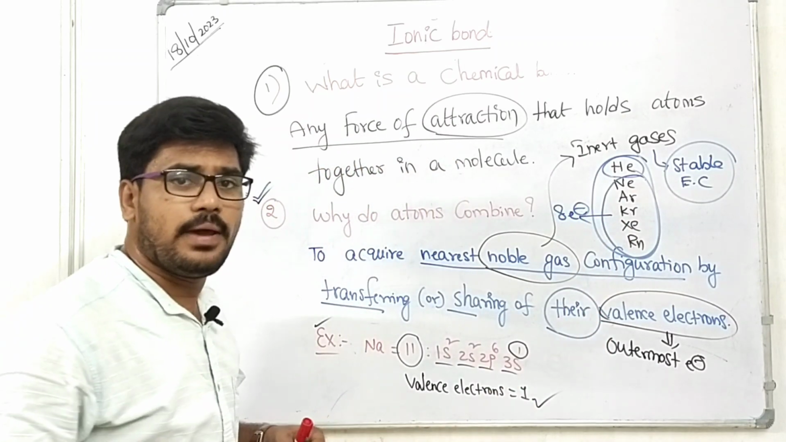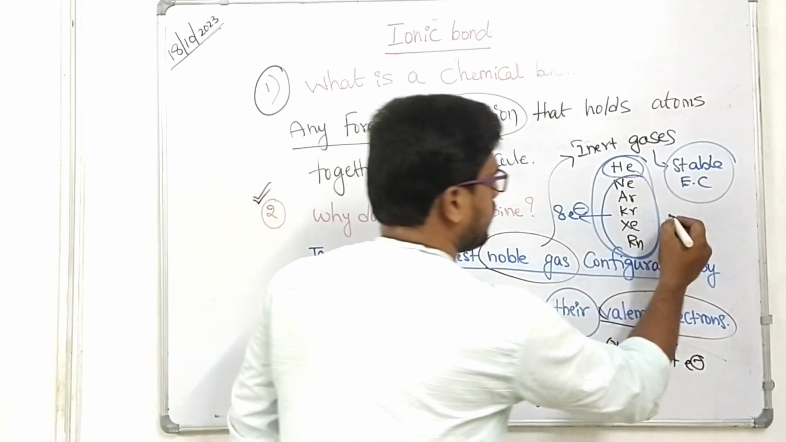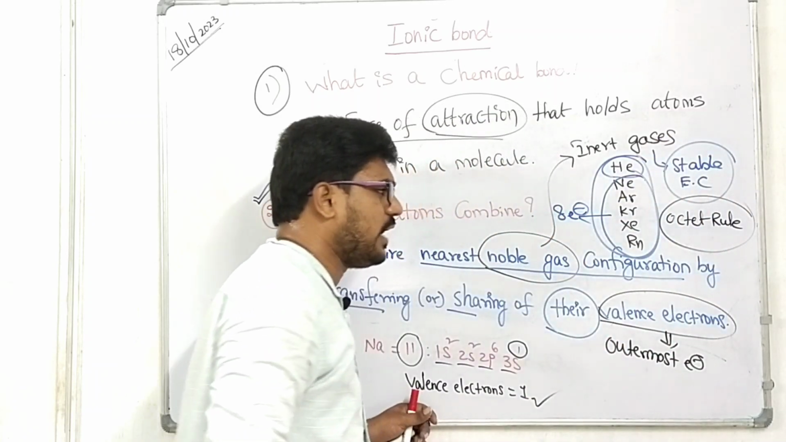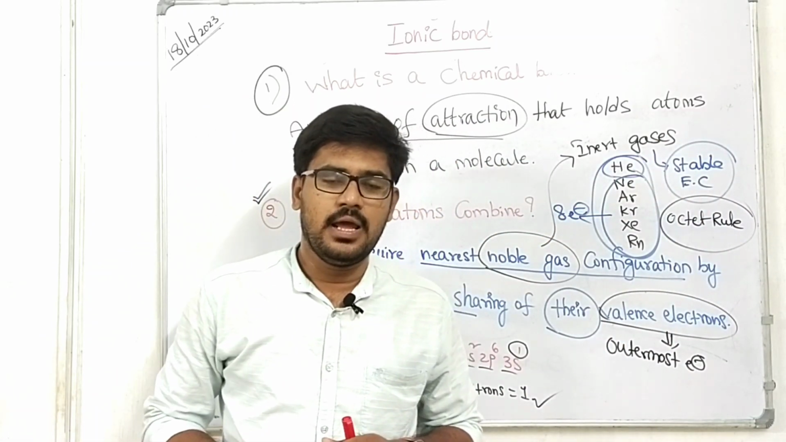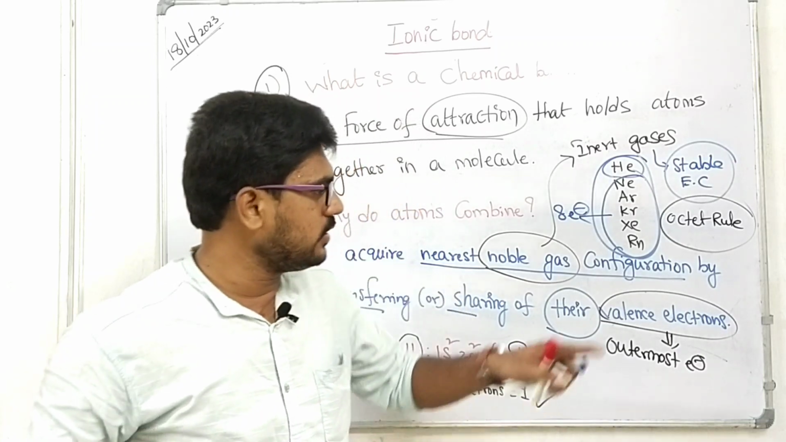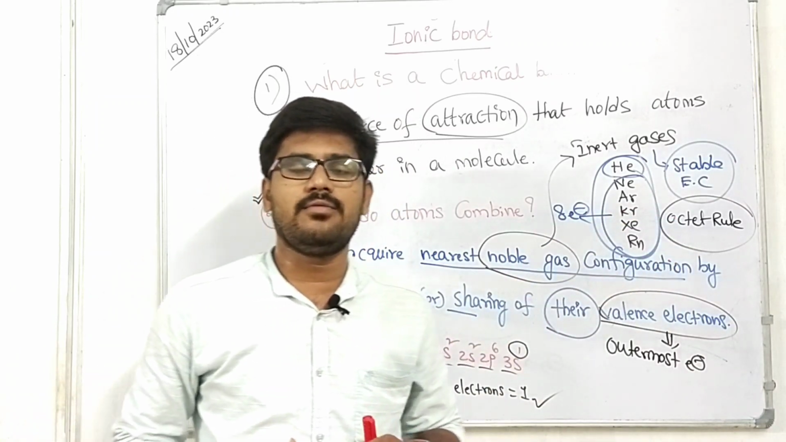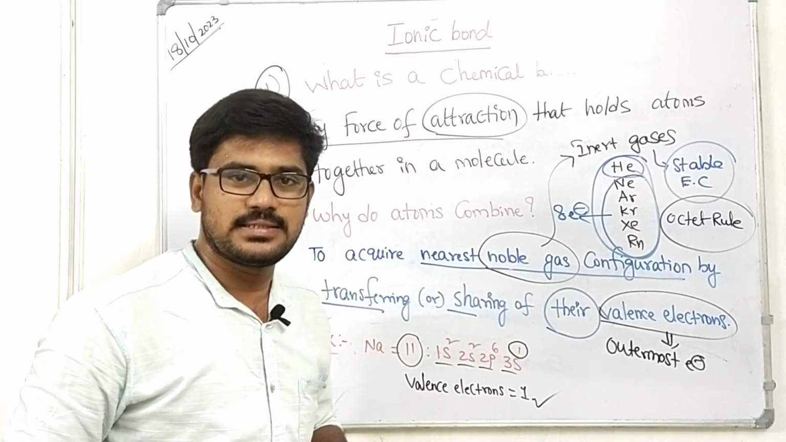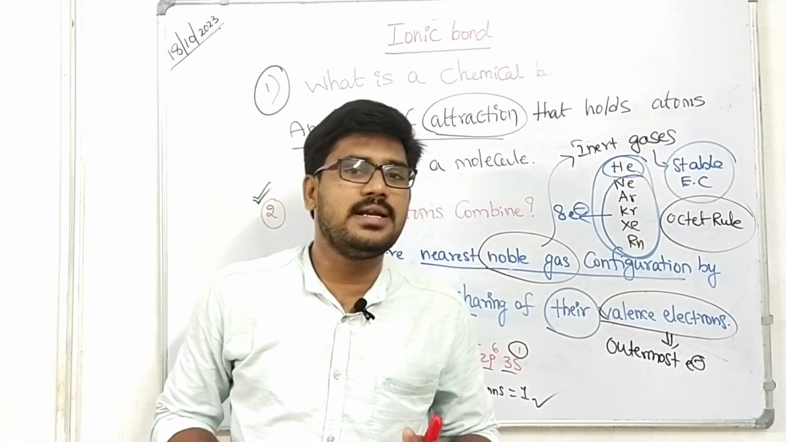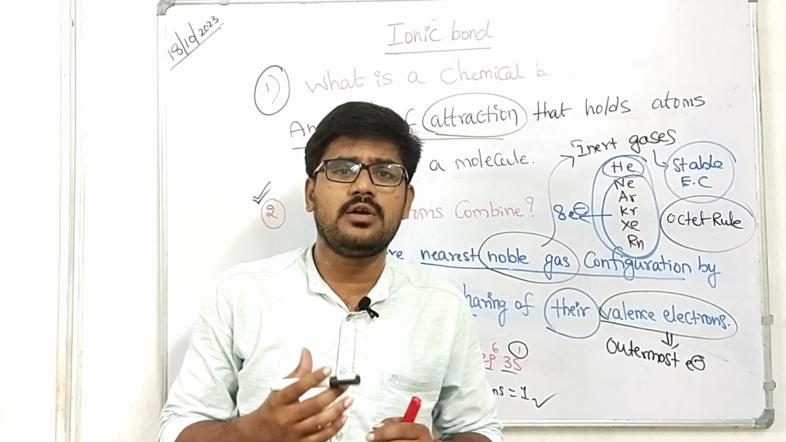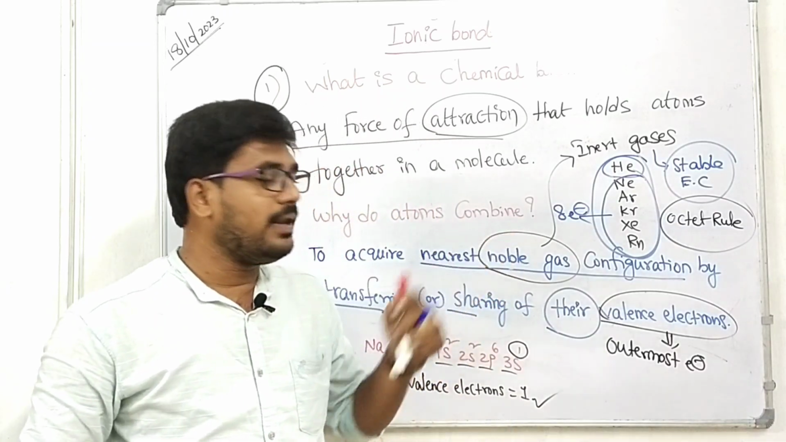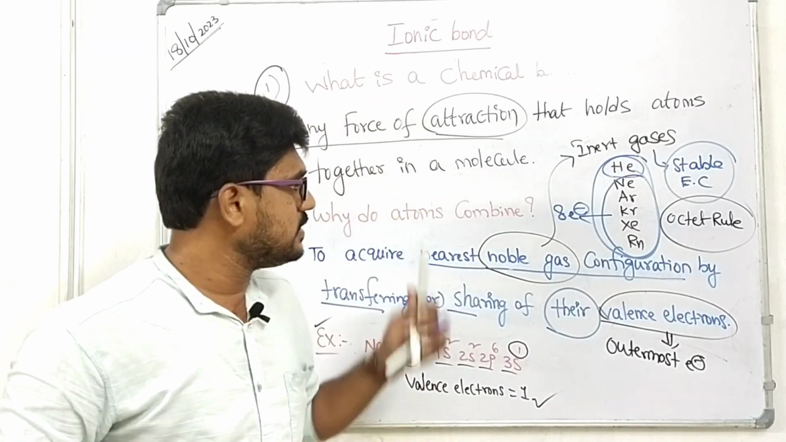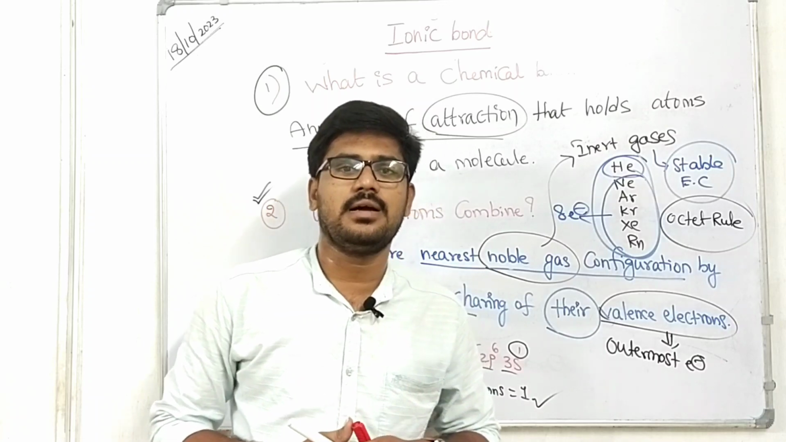That means they obey the octet rule. What is the octet rule? If an atom has 8 electrons in its valence shell, it is said to be very stable. That is the octet rule, right? So the atoms which obey the octet rule are very stable. That is nothing but noble gases, right? So all remaining elements try to attain the stable electronic configuration of noble gases by transferring or sharing of their valence electrons, right? This is a very important concept.